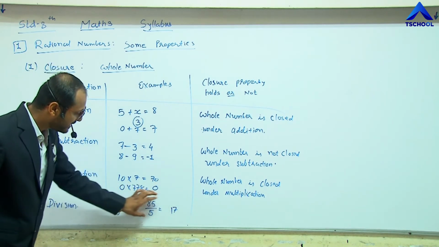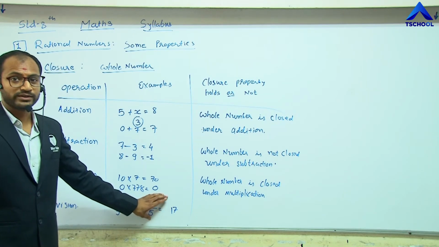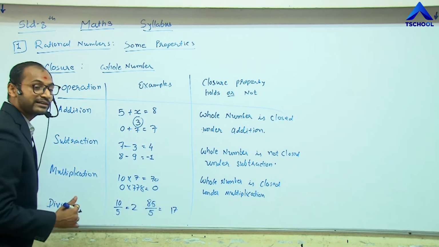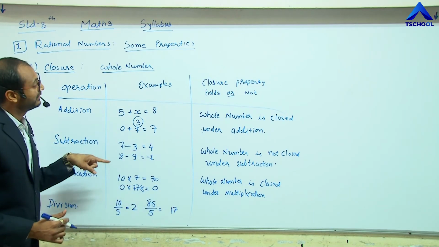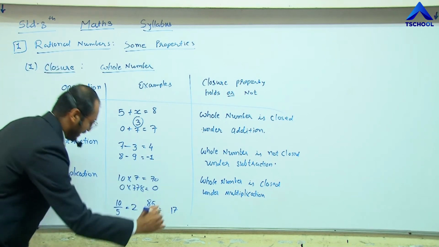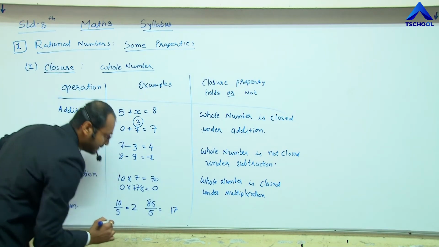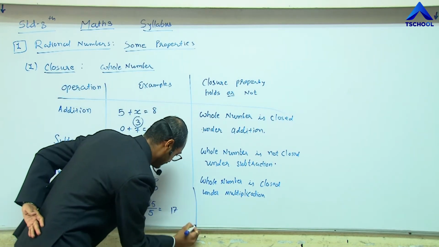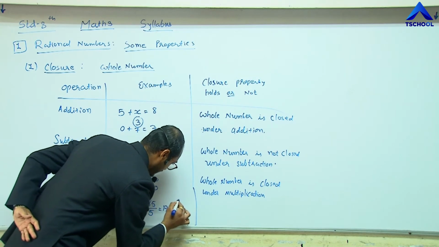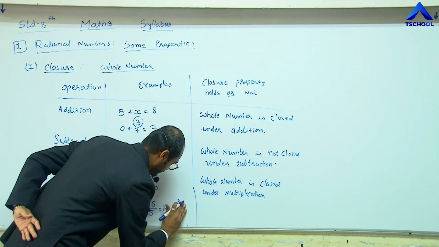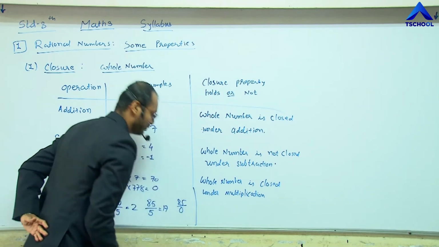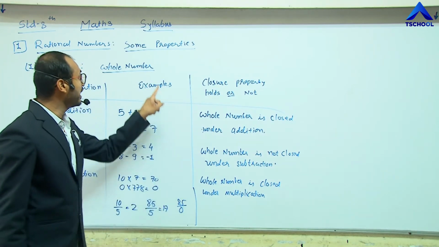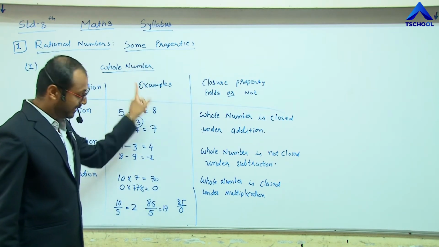Right now for these examples we see that it holds, but not every time. Let's take the last example that will crack this property. If we take 85 divided by 0, we know that 0 is also included in whole numbers.